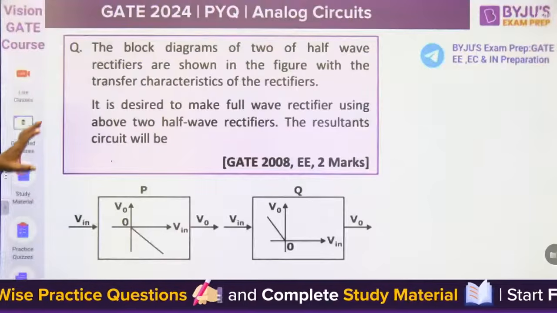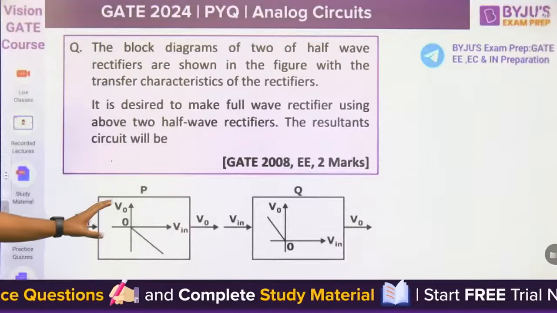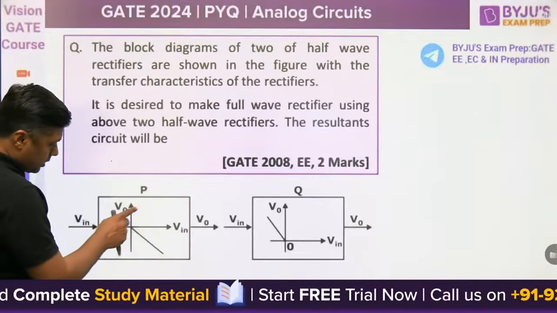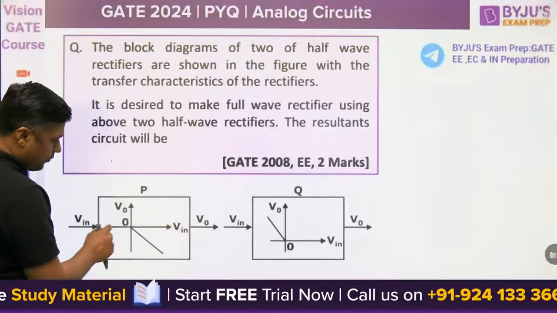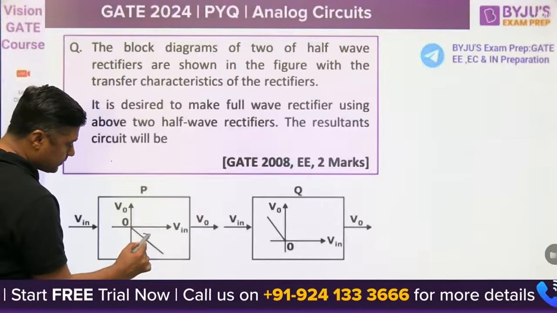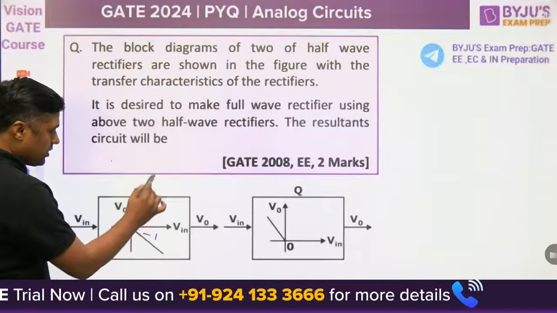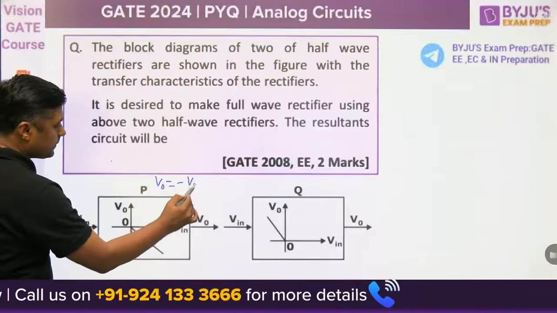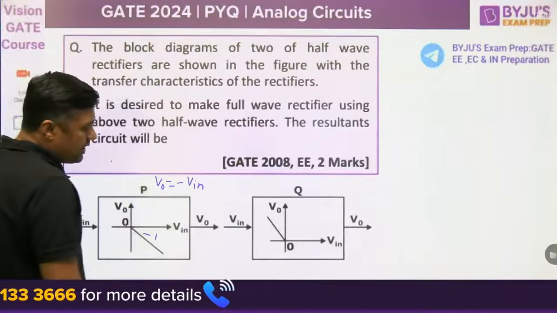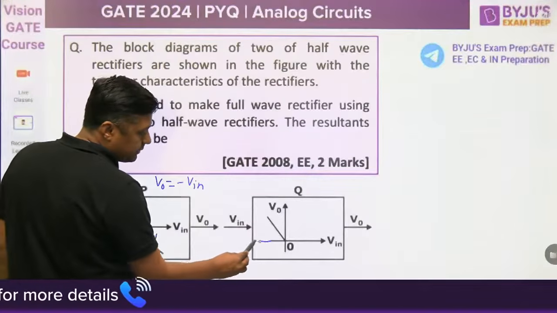First of all, very easy. This is a P block where the gain, remember, this is the V in, this is the V out. V in is positive but V out is negative. The slope is negative, -1. So what is the V out here? Minus of V in. Then here V in is negative. Watch this carefully.